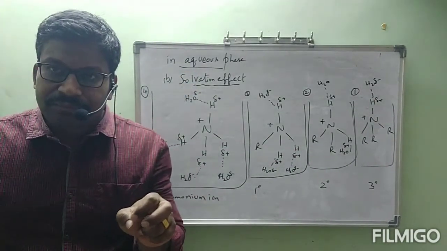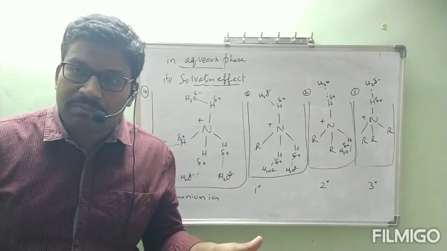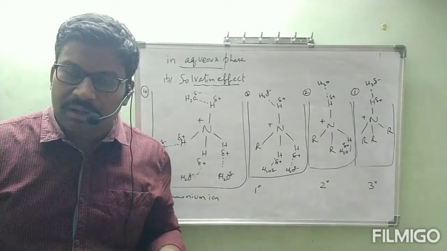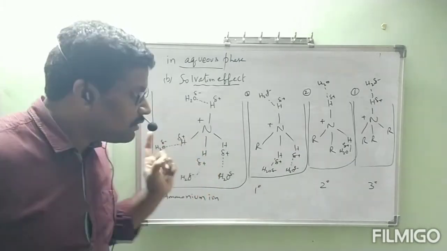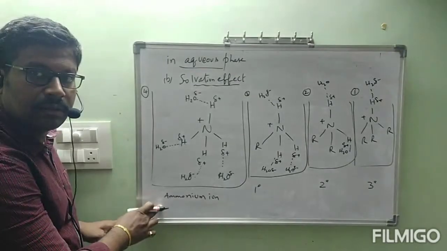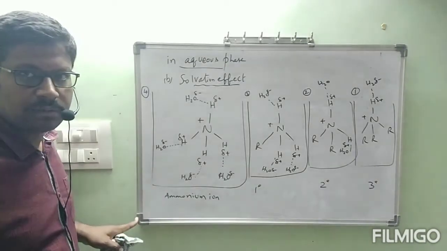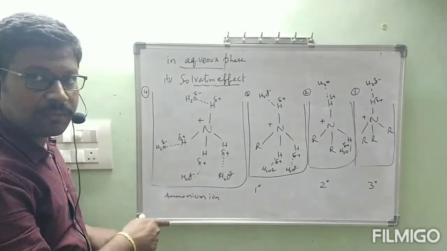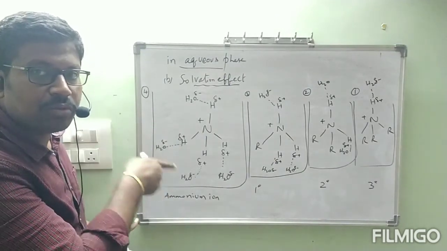If a substance is dissolved in water, if it is able to form more number of hydrogen bonds, it will be more stable. Out of these 4, which is forming more number of hydrogen bonds? Ammonium ion. Which is able to form more number of hydrogen bonds? That is ammonium ion. When it is dissolved in water, it is getting more stable.